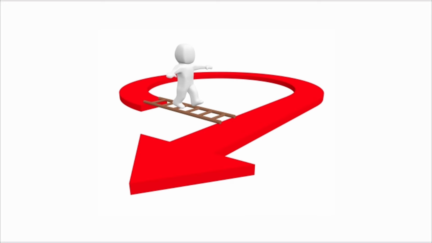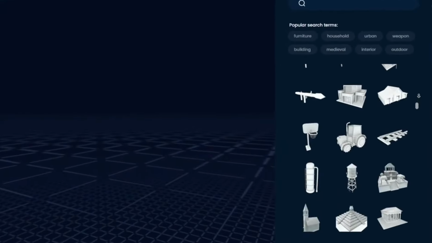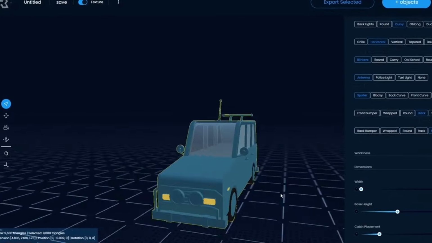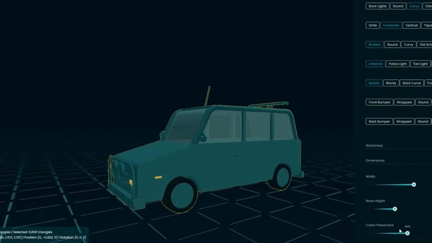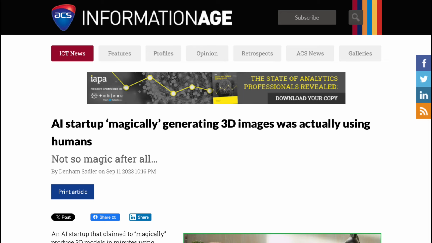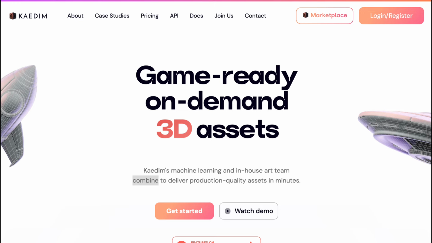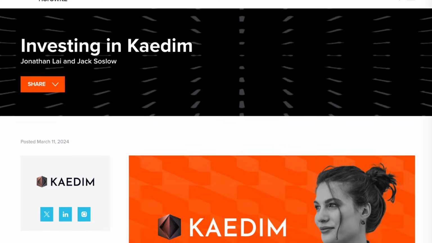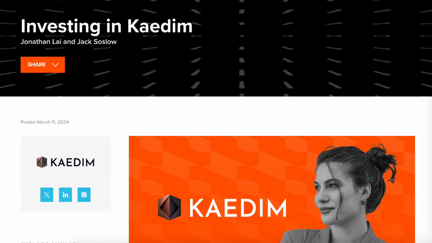Are there some hacks or stupid methods that can work? Sloyd AI is an example of retrieving relevant 3D models and altering their appearances through parameters. KDM's 3D is another example, at least at some point, that used pure human labor to generate 3D assets while claiming that they were generated by AI. Now it states to use both humans and AI to ship 3D models within 20 minutes at an affordable cost and just closed a round of 15 million.